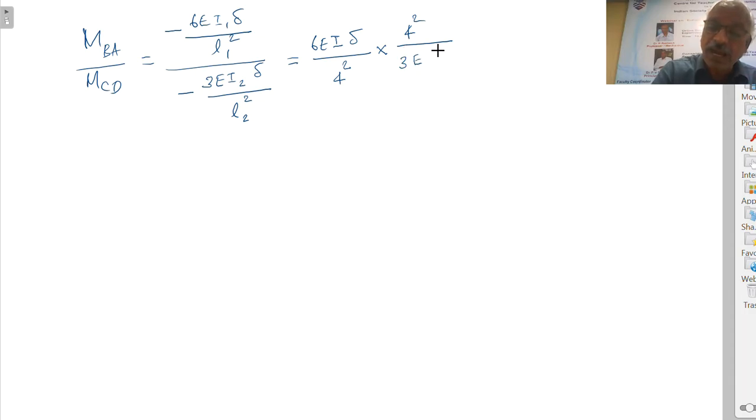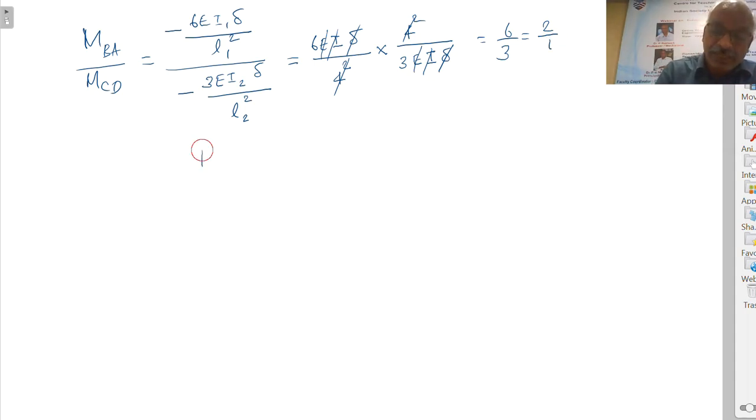E I2 is also equal to I here. I is uniform, into delta. If I is different, you will have to substitute that value. Similarly L1, L2, if they are different, we have to substitute the values. Right. Now 4 square will get cancelled. EI, they are the same. Delta is also the same. So the value is equal to 6 by 3, or 2 by 1.